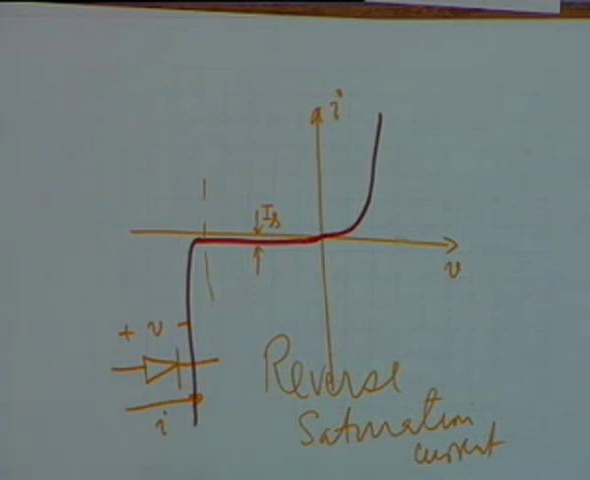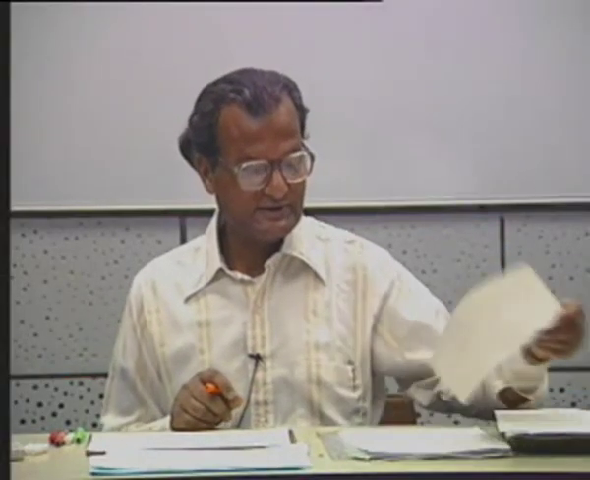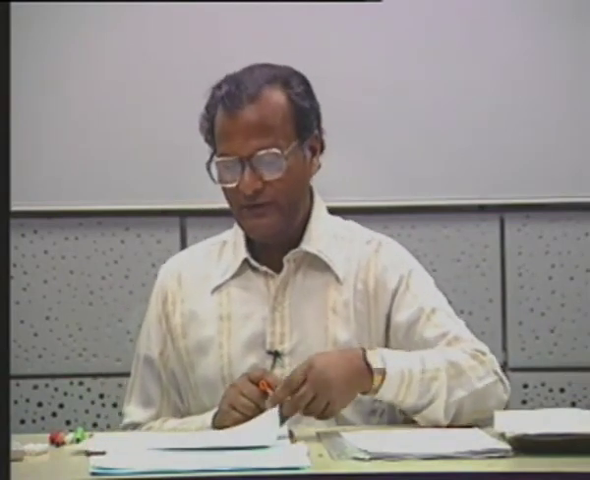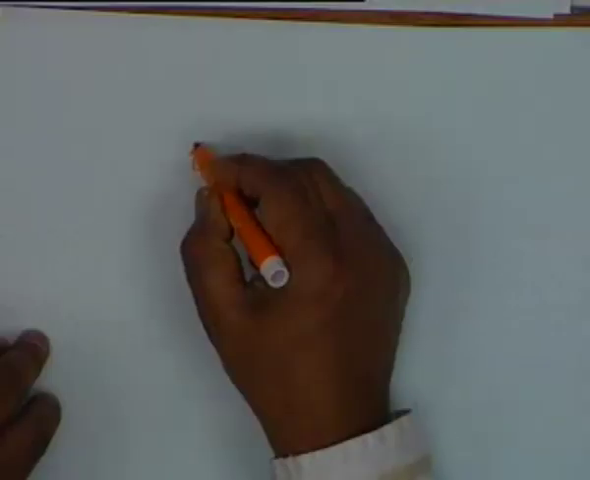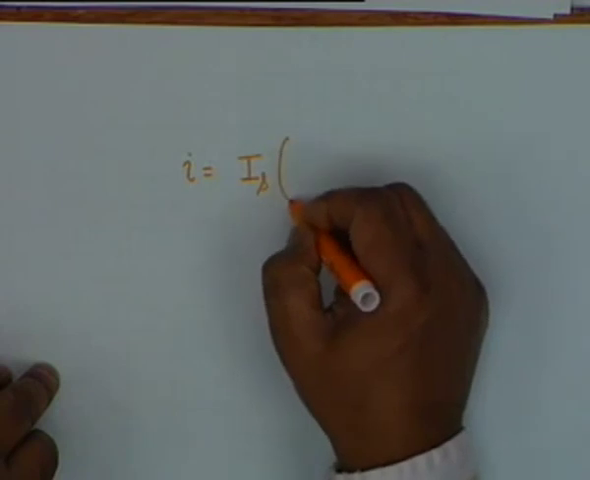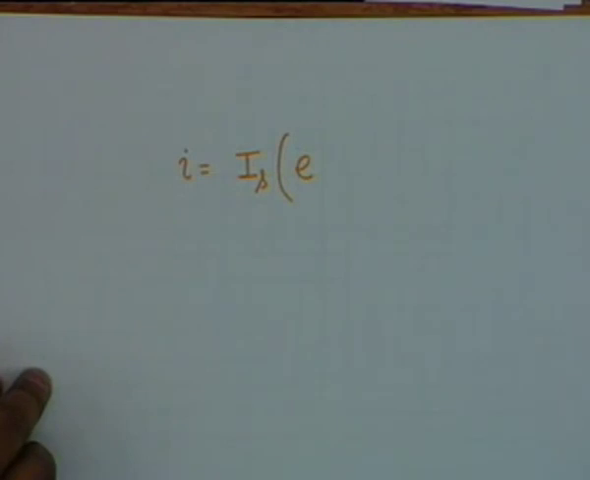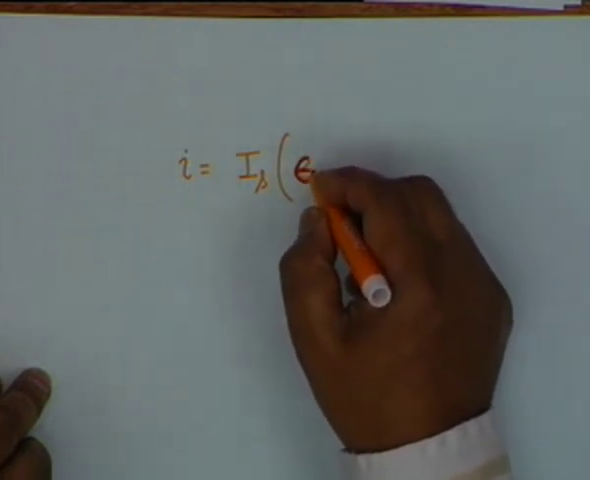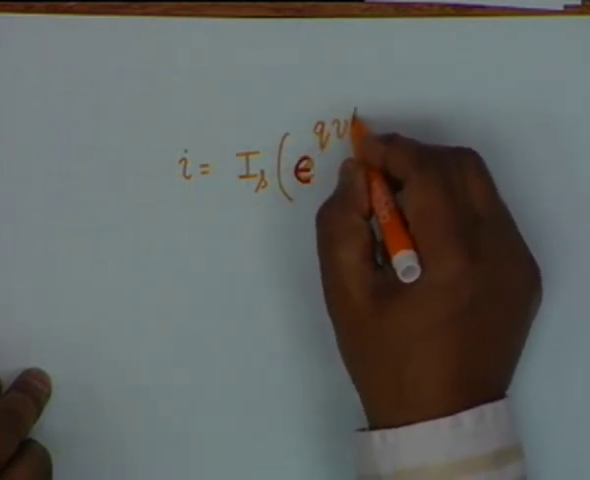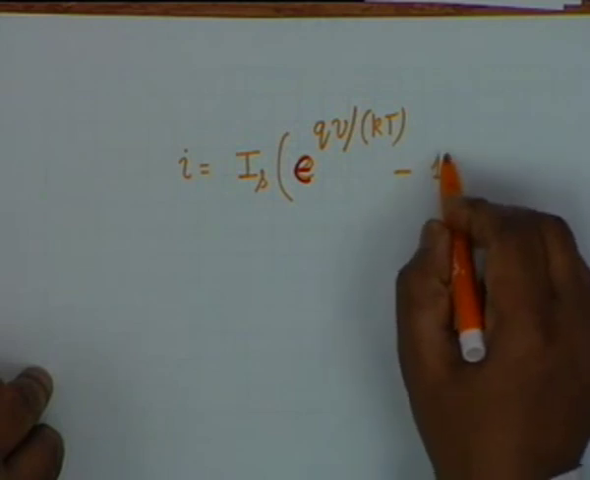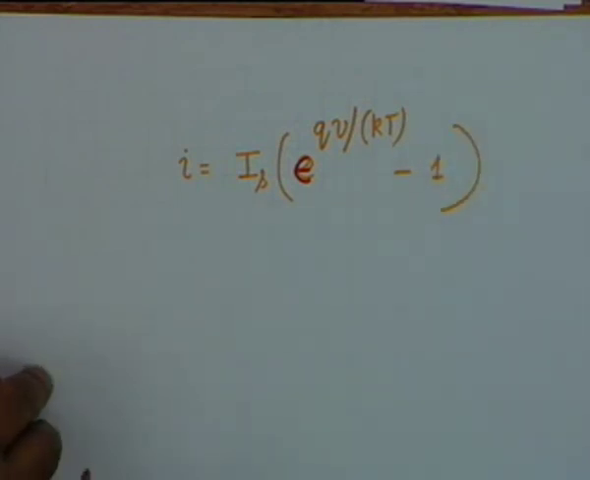In general, this characteristic is a very highly nonlinear characteristic, which can be fairly accurately represented by the equation I equal to Is times exponential of qV by kT minus 1. We shall use q for electronic charge. I could have written exponential, exp, or e to the power qV by kT.